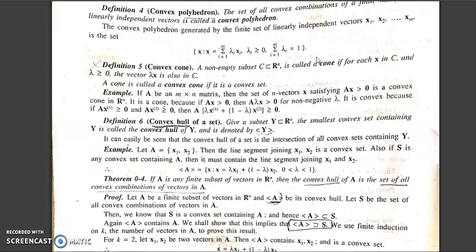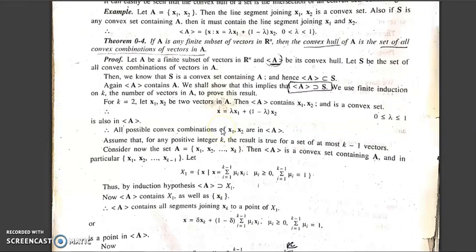And you know what the convex hull is? I have already told you in my live class that the convex hull is the smallest convex set containing y, because when I define the convex hull of y, it is the smallest convex set containing y. It is called the convex hull of y.